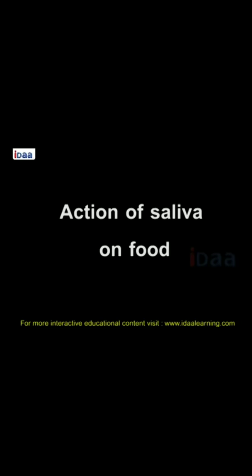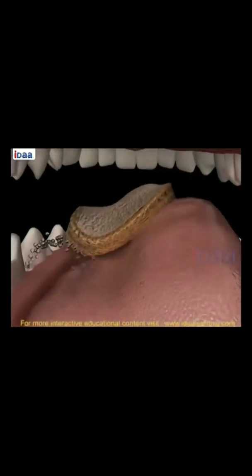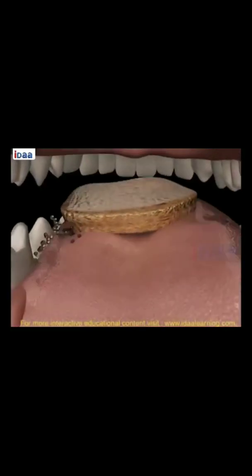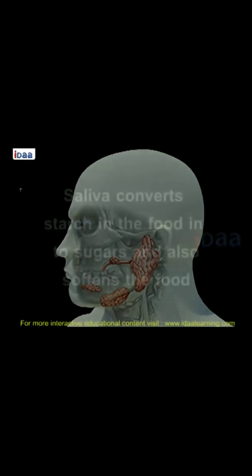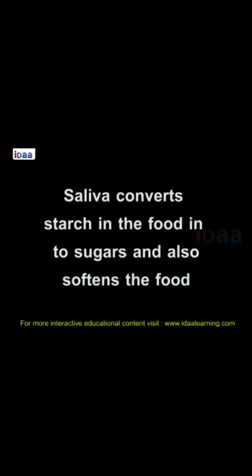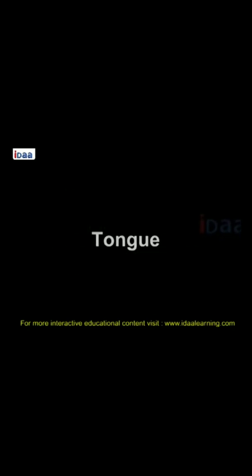Action of saliva on food. During chewing, food mixes with saliva. Saliva is secreted by the salivary glands present in the mouth. There are 3 types of salivary glands present in the mouth. Saliva converts starch in the food into sugar and also softens the food.